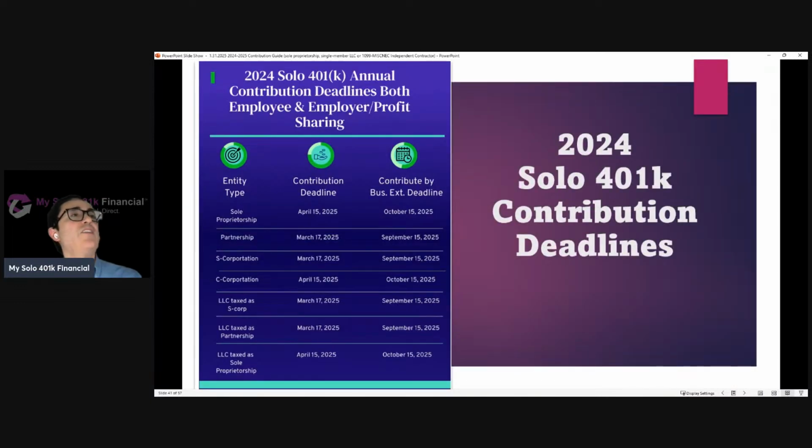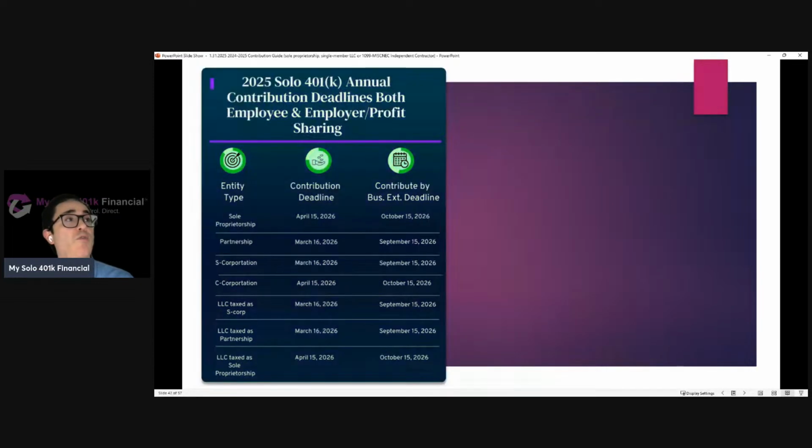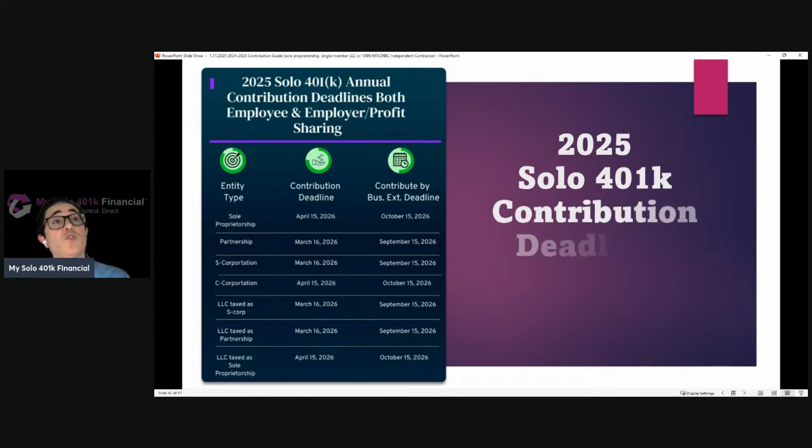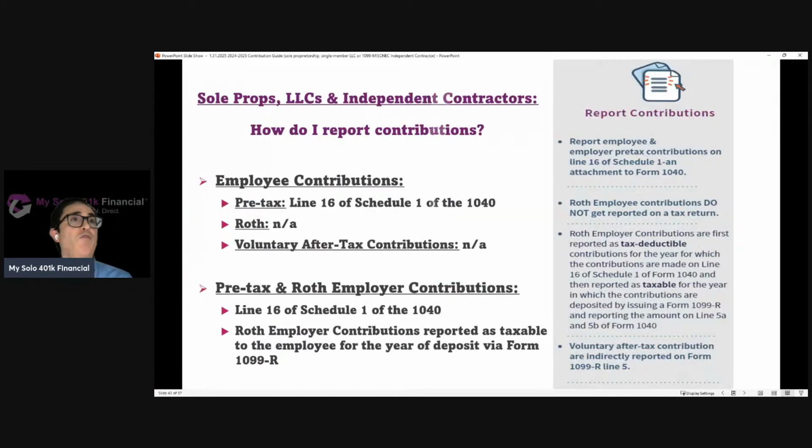So this is a great slide, as it just highlights that the ability to contribute is based on how the business is taxed. Right? So again, if it's a sole prop or an LLC taxed as a sole prop, it's going to be April 15th or October 15th. Likewise for 2025, it's going to continue. So as long as you sign up by the end of the year, you're going to preserve maximum flexibility because you'll even be able to make the employee contribution by the business tax return extended deadline if you file a timely extension for that 1040.